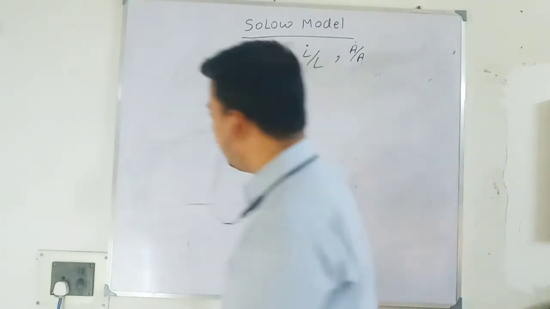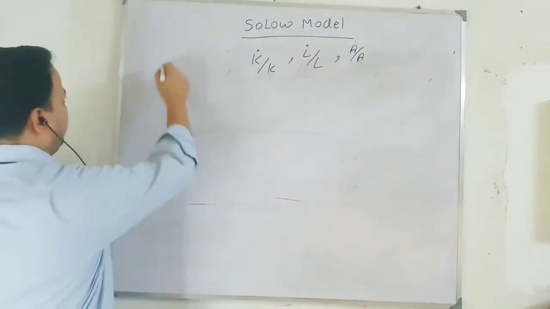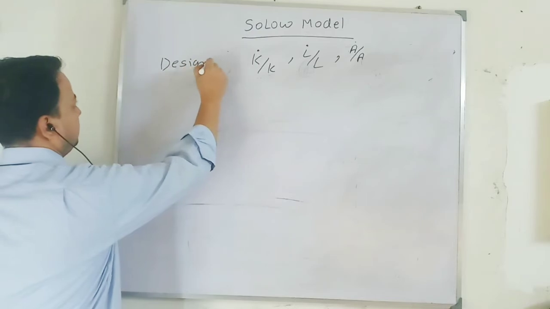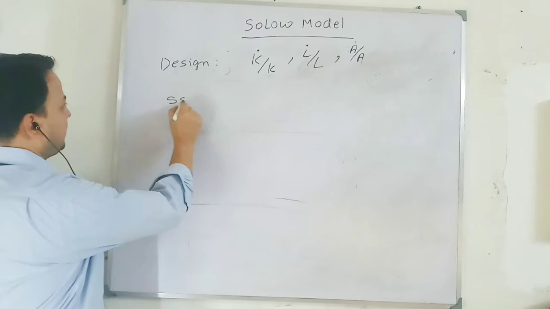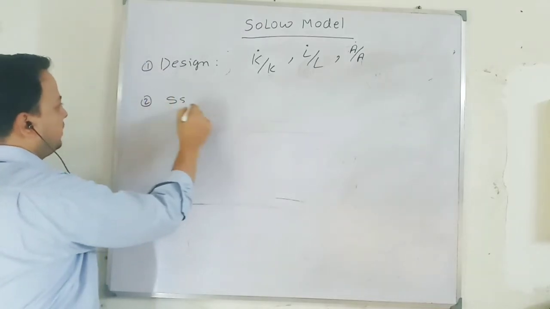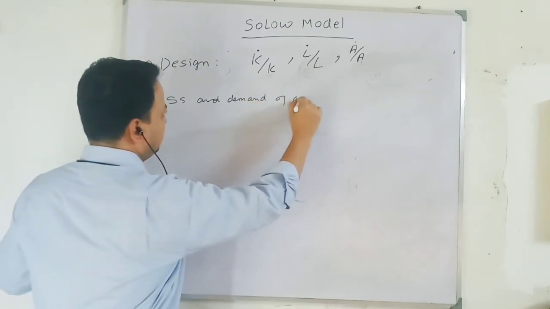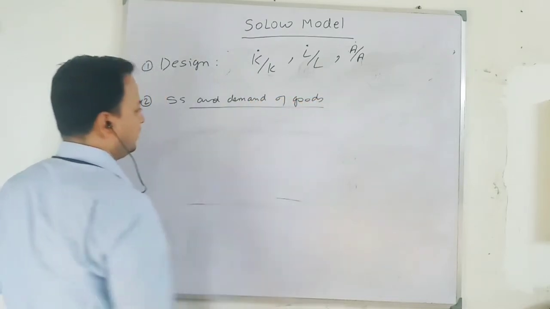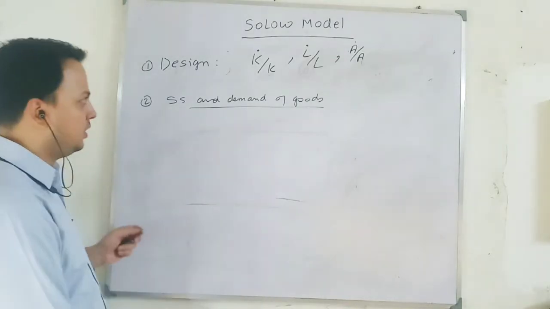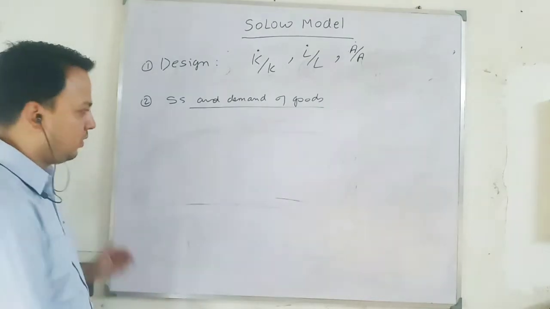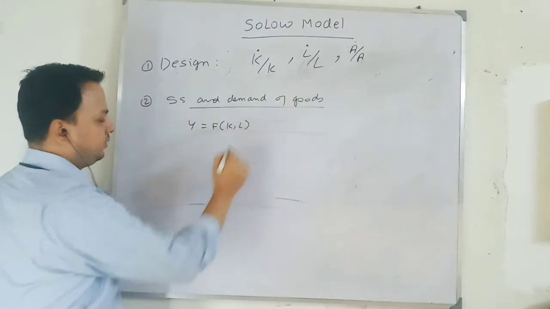After that, we look at the Solow model design. We look at the demand and supply side. Supply is the first point, demand is the second point. The supply of goods is determined from the production function. First we have not taken technology, so output is a function of capital and labor.